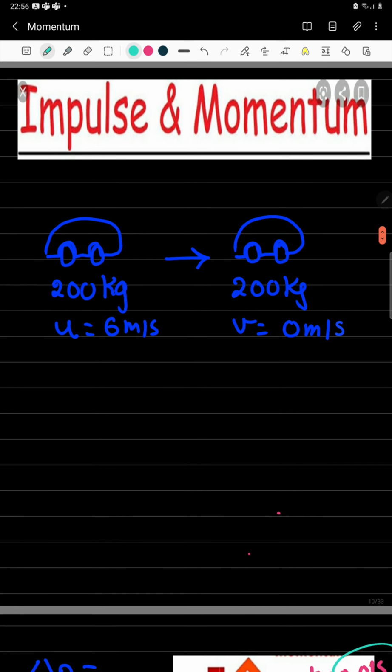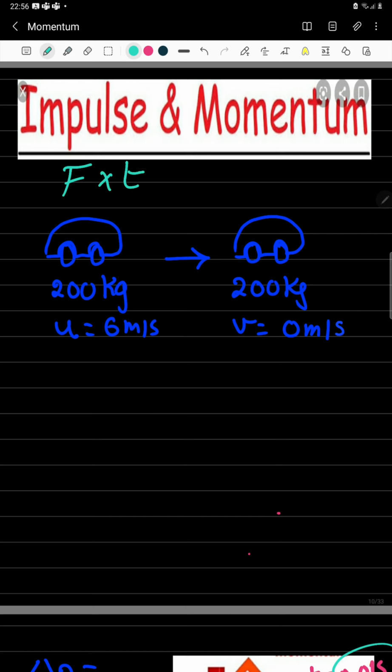Now we are going to talk about another physical quantity that is so closely related to the momentum, which is the impulse. What is the impulse? In order to get a body to experience a change in momentum, this body needs a force that acts on the body for a time interval.